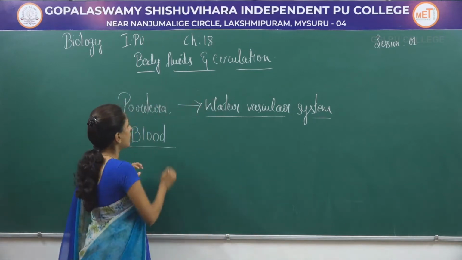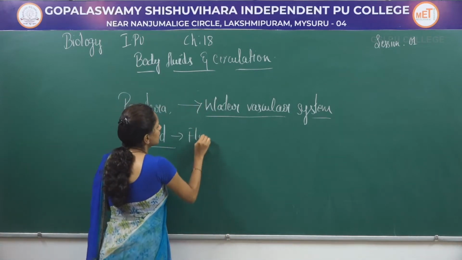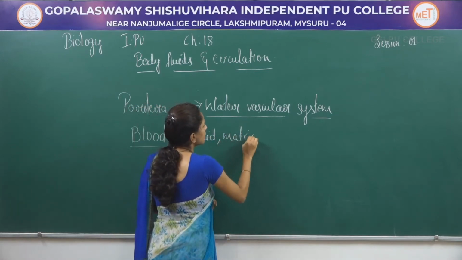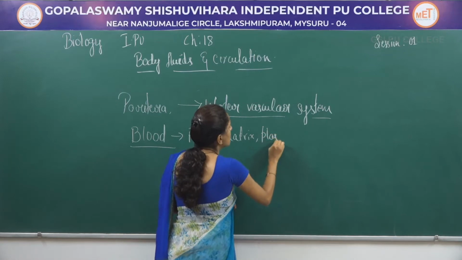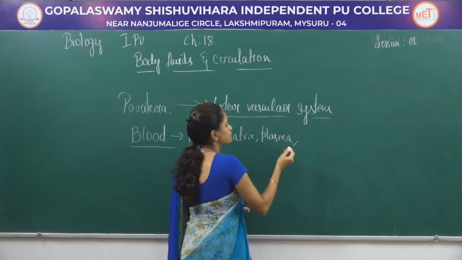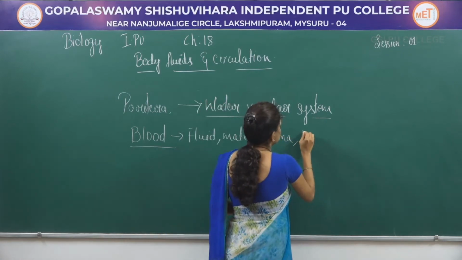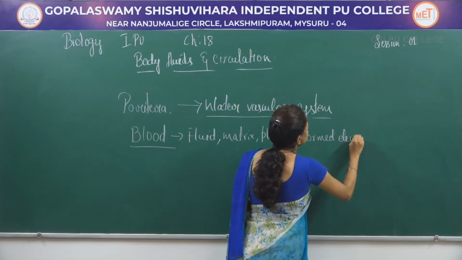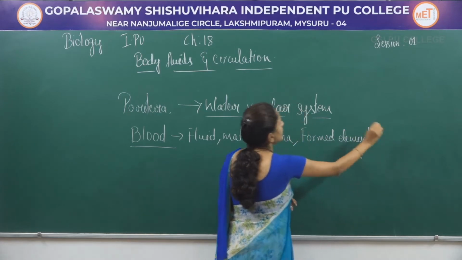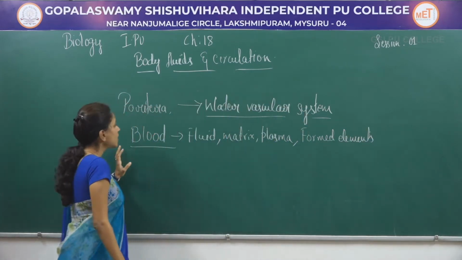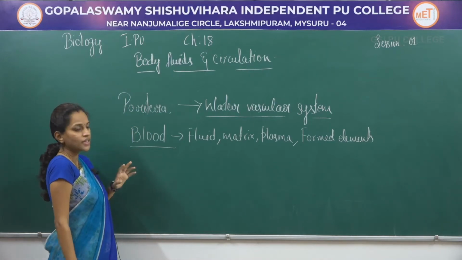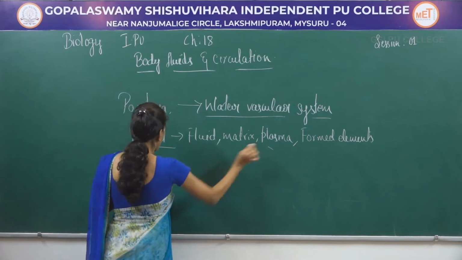When it comes to blood, it consists of fluid matrix, plasma, formed elements, etc. So here, the main component of blood will be plasma.